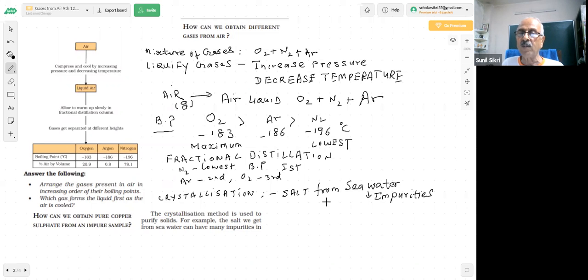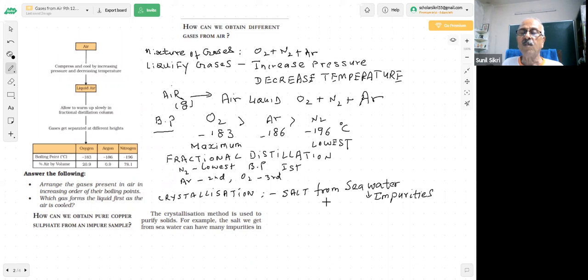So now we know how you can prepare cream from milk at home, you can prepare butter from cream, and you can separate cream from curd by centrifugation. Fitkari is impure. You can do the crystallization of that to get pure Fitkari, which acts as an antiseptic.